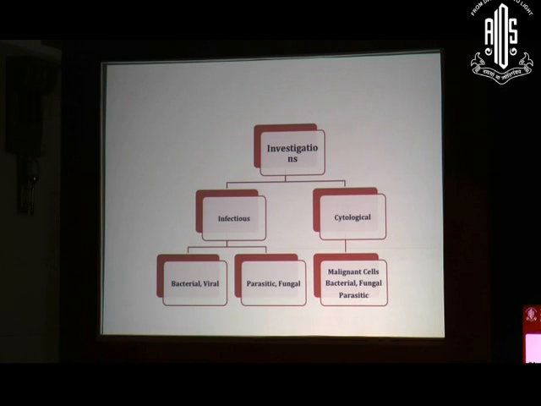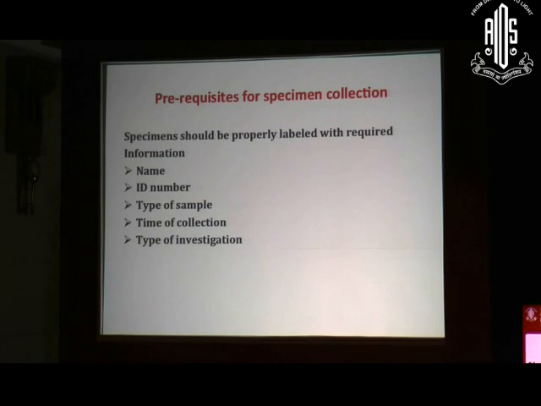In cytological examination, they are sent for malignant cells, or different types of staining procedures are carried out for fungal or parasitic infection. And for infectious etiology, we will do the investigation for bacterial, viral, fungal or parasitic infection depending upon the clinical presentation of the particular patient.